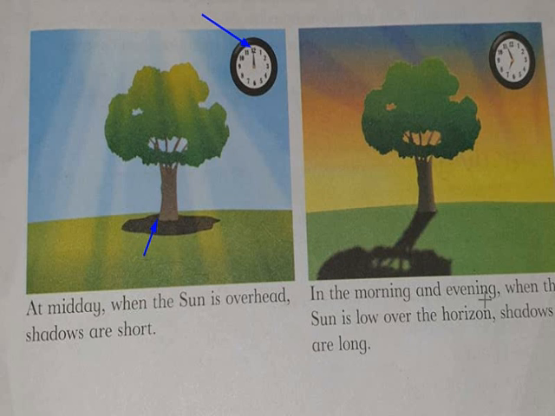But in the morning and the evening, what happens? During the morning and the evening, the sun is low over the horizon. Low over the horizon means this area or this area. In the morning the sun is here because it is going to rise, and in the evening the sun is here because it is going to set. So the shadows are long. In the morning the shadows are long, in the evening the shadows are long. At midday, at 12 o'clock, the shadows are going to be short. Understand?